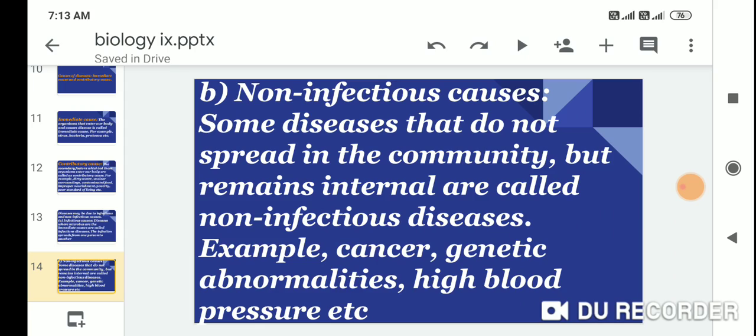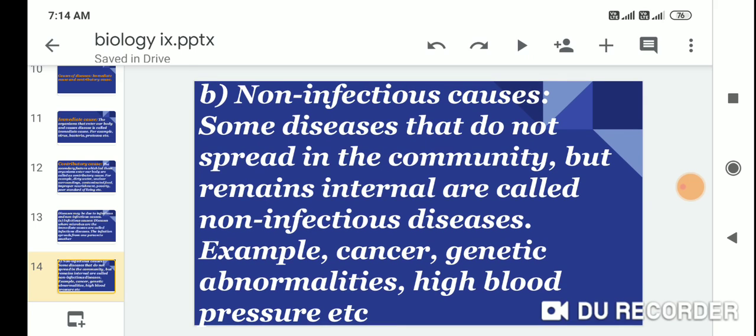Second one, non-infectious causes: some diseases that do not spread in the community but remain internal are called non-infectious diseases. Examples are cancer, genetic abnormalities, high blood pressure, etc.